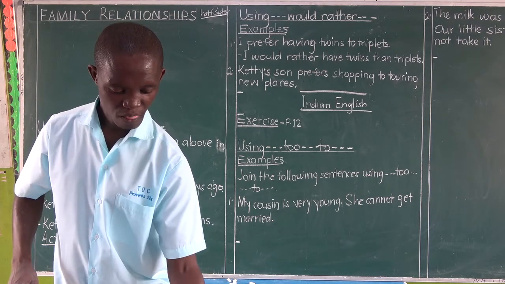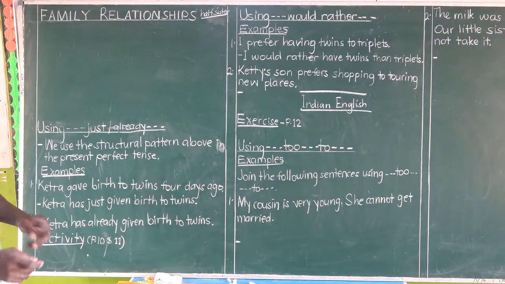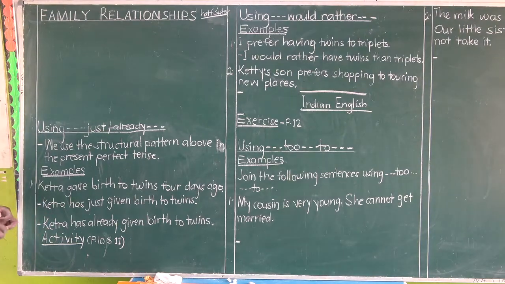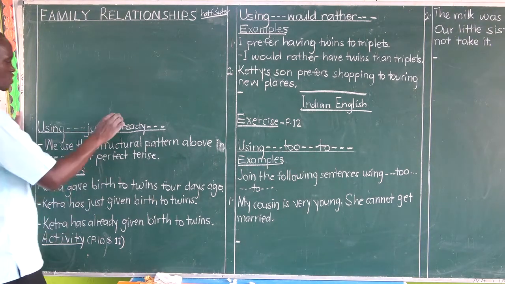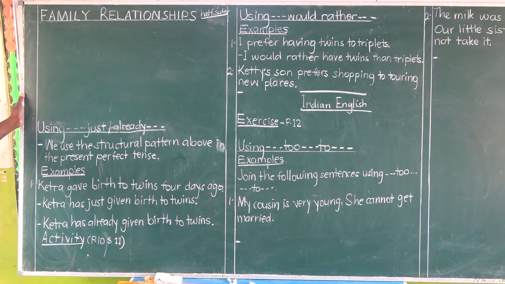So let me take you to the next page where we see a structure pattern, and that is about using just or already. Yeah, we remember to use just and already. We use the structure pattern in the present perfect tense.